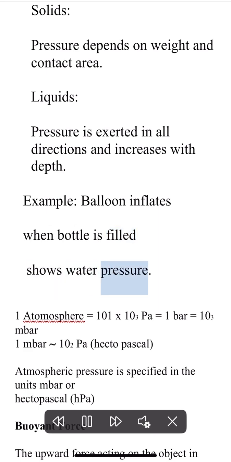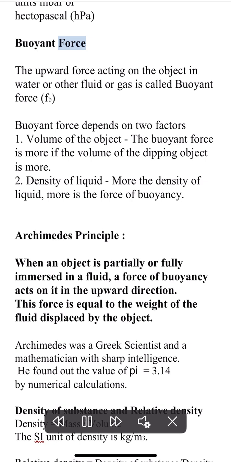Shows water pressure. 1 atmosphere is equal to 1.01 × 10^5 pascals is equal to 1 bar is equal to 10^3 mbar. 1 mbar is approximately 10^2 pascals, hectopascal. Atmospheric pressure is specified in the units mbar or hectopascal, hPa. Buoyant force. The upward force acting on the object in water or other fluid or gas is called